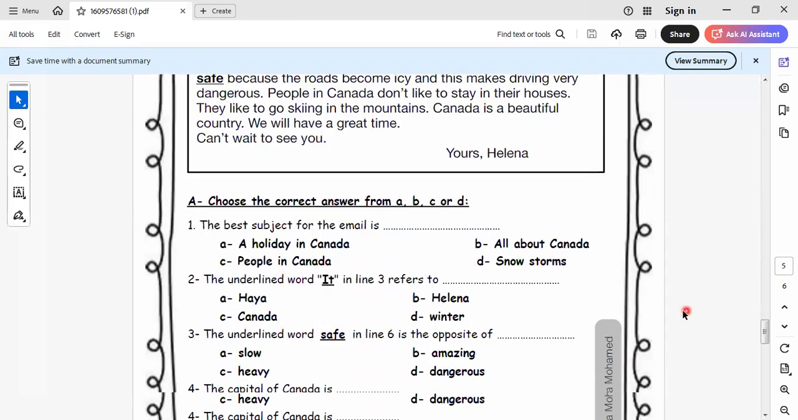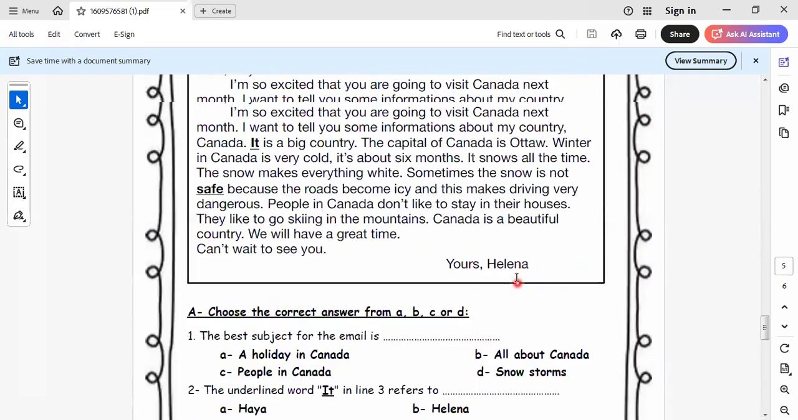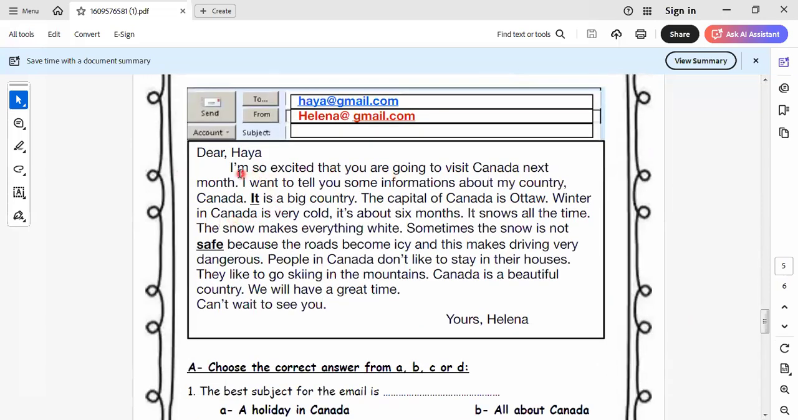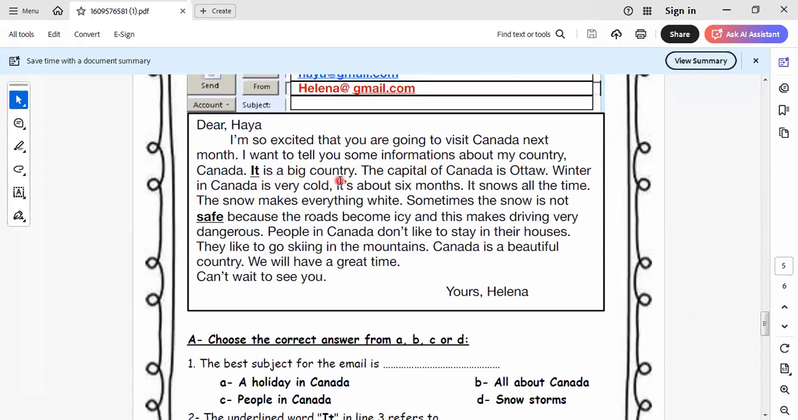I will answer the email. Okay, "Dear Haya, I'm so excited that you are going to visit Canada next month. I want to tell you some information." Here we don't add S, because information is treated as singular. It will be some information about my country, Canada. It's a big country. The capital of Canada is Ottawa. Winter in Canada is very cold. It's about 6 months. It snows all the time.